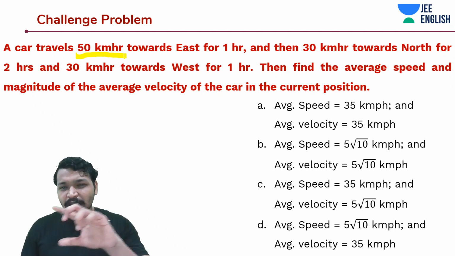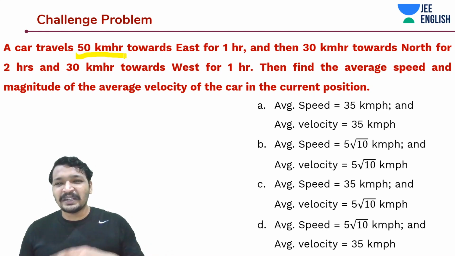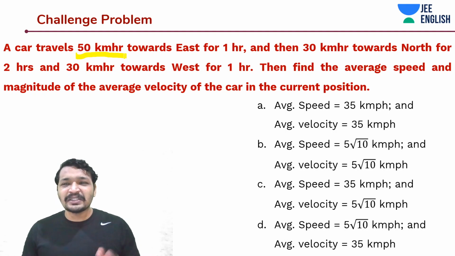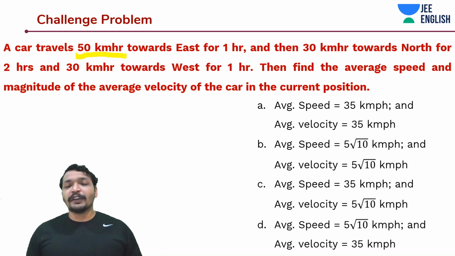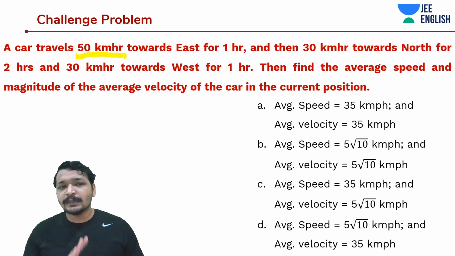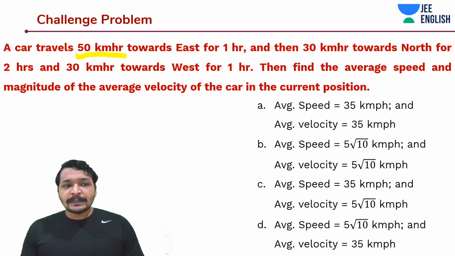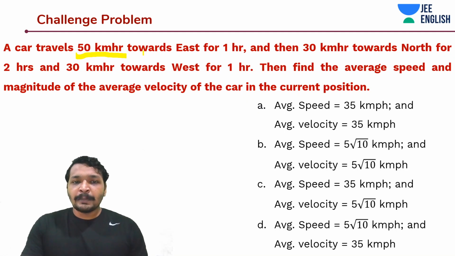The problem looks a little bit big, too many directions, too many speeds, too many time frames, but it's easy, guys. If you carefully notice the problem and carefully apply the strategies and techniques, it's a very easy problem. So it's saying the car travels 50 km/h towards east for 1 hour.